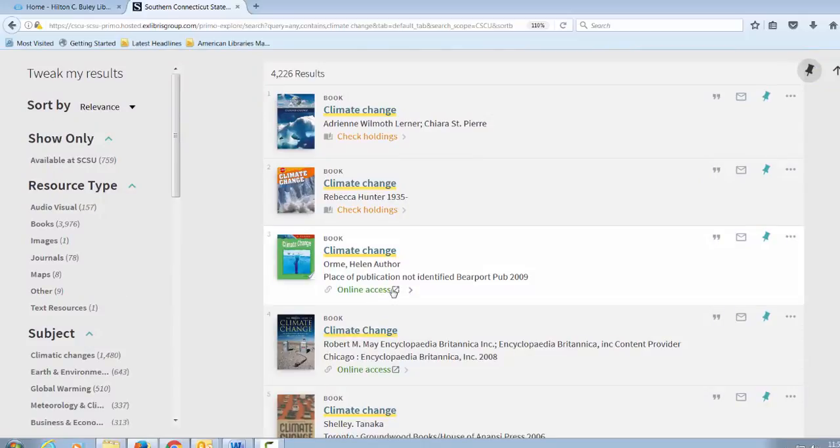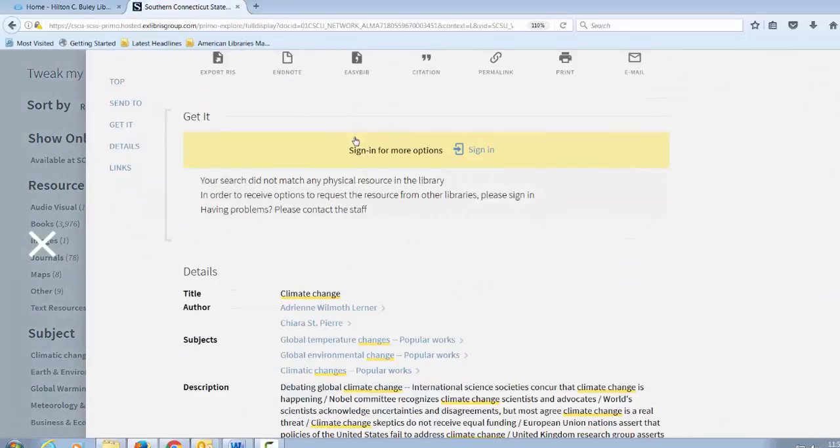Sometimes you will see multiple versions show up here. This is a very useful feature, especially if you're looking for a specific edition of a book, such as the Norton edition or the Oxford University Press edition. You need to click on Check Holdings to view where the physical book is shelved.